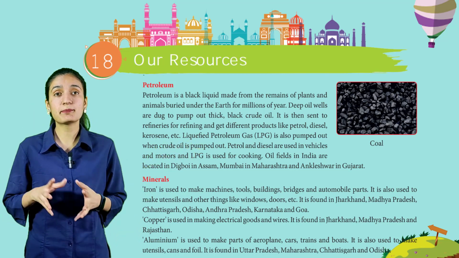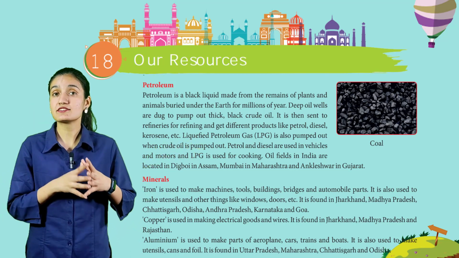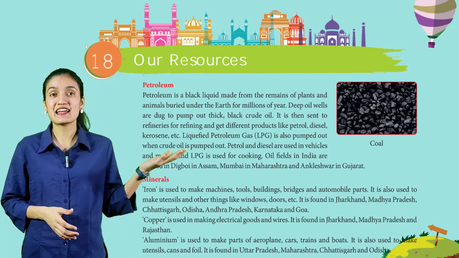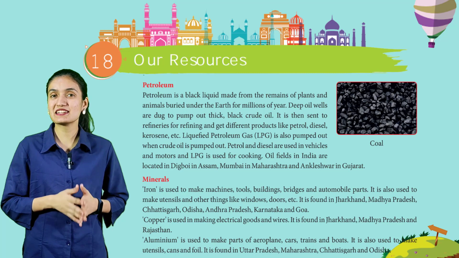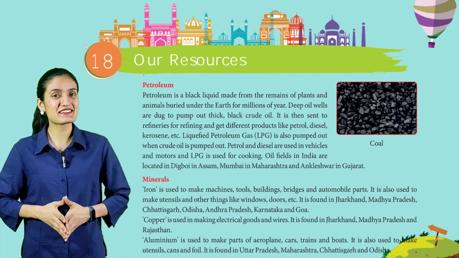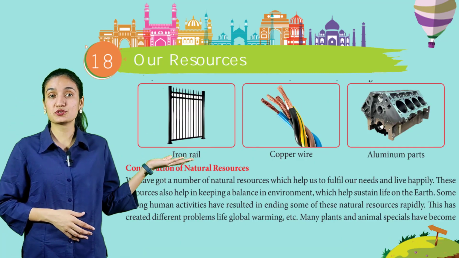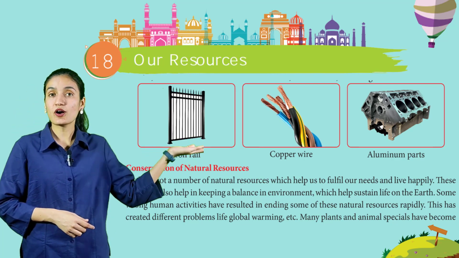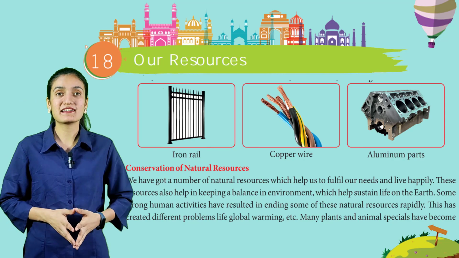Aluminium is used to make parts of airplanes, cars, trains and boats. It is also used to make utensils, cans and foil. It is found in Uttar Pradesh, Maharashtra, Chhattisgarh and Odisha. Here you can see some photos: iron nail, iron rail, copper wire and aluminium parts.